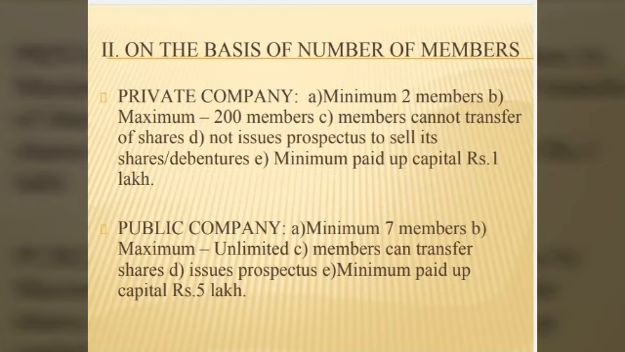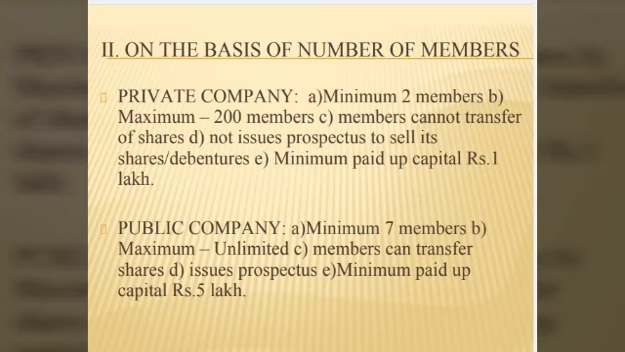Second classification was on the basis of number of members. Based on that we can classify the company into 2 types. One is private company and another one is public company. You all know what is a private company. Private company is nothing but a company which is formed with the relatives, friends and all known circle.